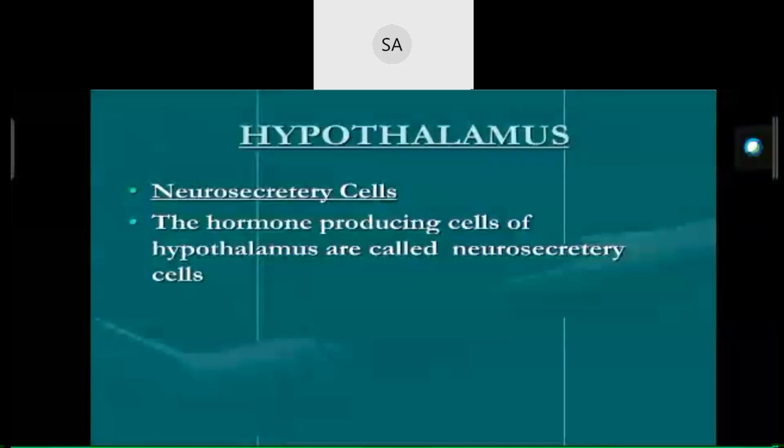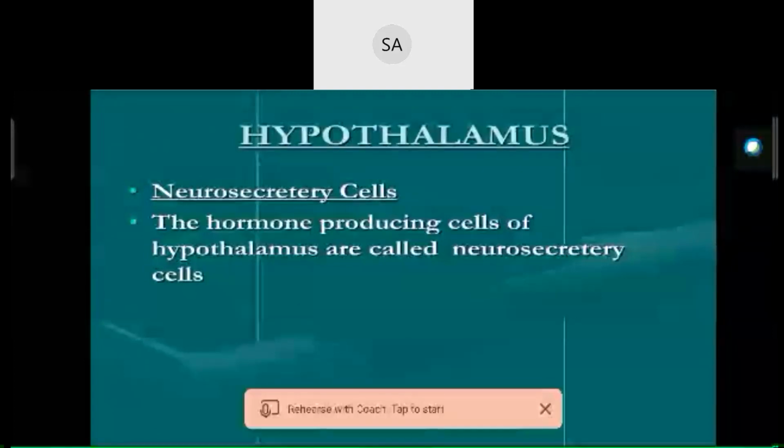Well, in the endocrine glands of the human body, there are different types. In the human body, hypothalamus, as we all know, is the basal part of the forebrain, and it regulates a wide spectrum of body functions. It contains several groups of neurosecretory cells, called nuclei, which produce hormones.